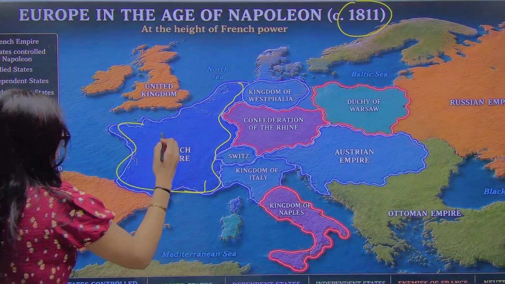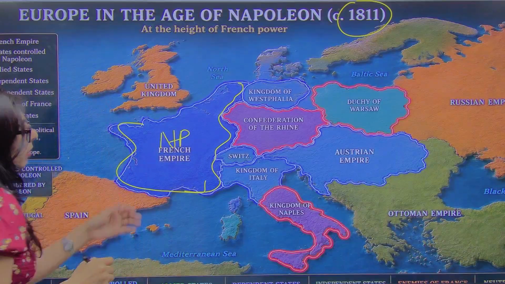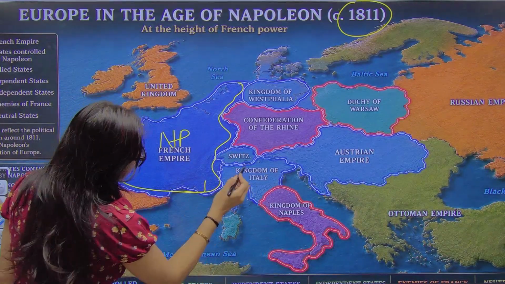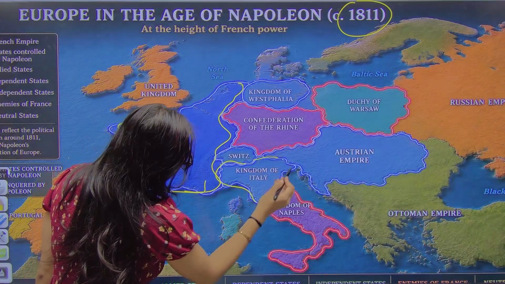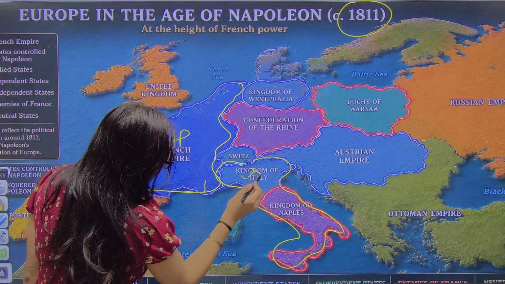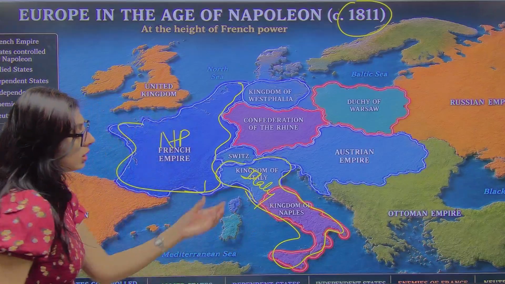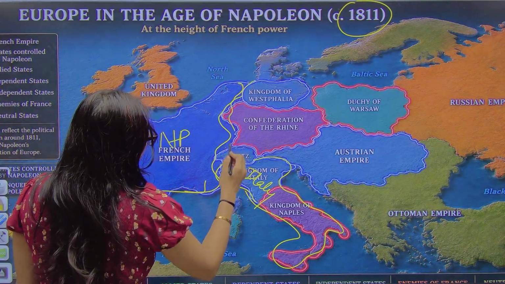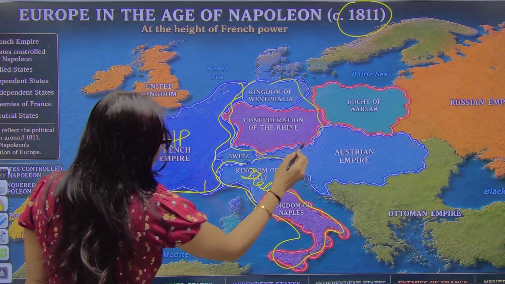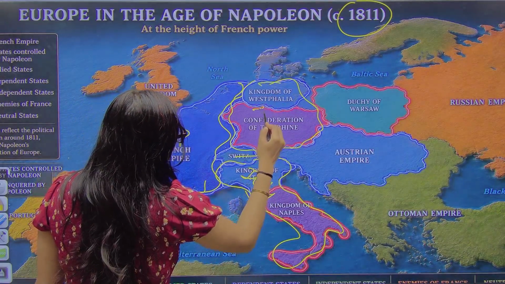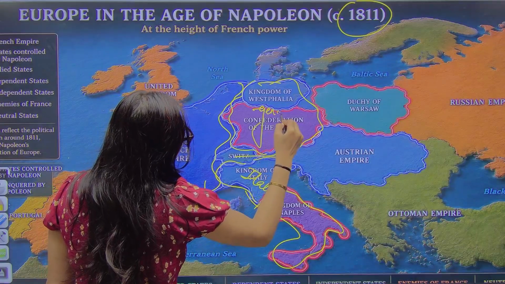Now, suppose it is here. Napoleon Bonaparte is French. He is sending his army to these countries. Now, this is the Kingdom of Italy, and the Kingdom of Naples. This is present day Italy. Now, this is the Kingdom of Westphalia and the Confederation of the Rhine. The Rhine river goes through here, so it is known as the Confederation of the Rhine. So this too is present day Germany.